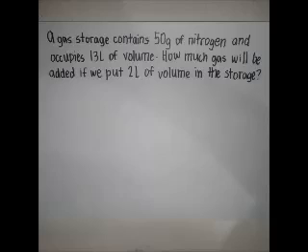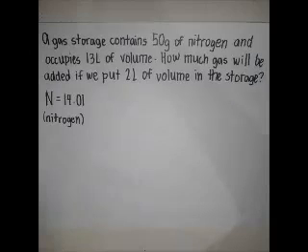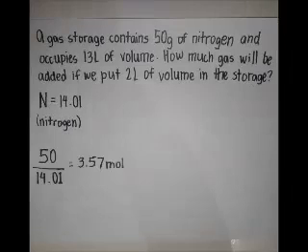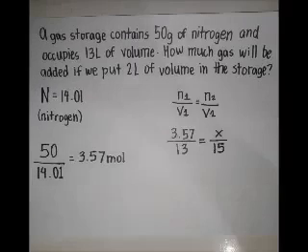In order to determine how many moles there are in 50 grams, we have to divide this amount by its molecular mass, and nitrogen has a molecular mass of 14.01. So 50 divided by 14.01 gives us 3.57 moles of nitrogen.